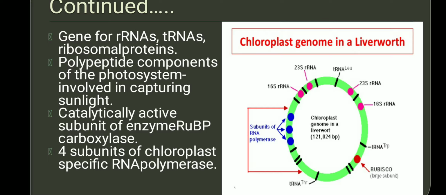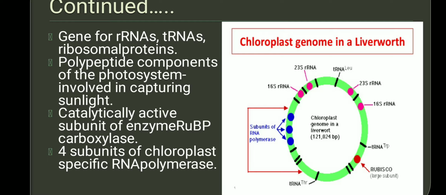Some of the polypeptide components required for photosynthesis to capture sunlight are also needed: photosystem 1, photosystem 2, and certain complexes like cytochrome c and cytochrome b. All these are again coded by the chloroplast genome.